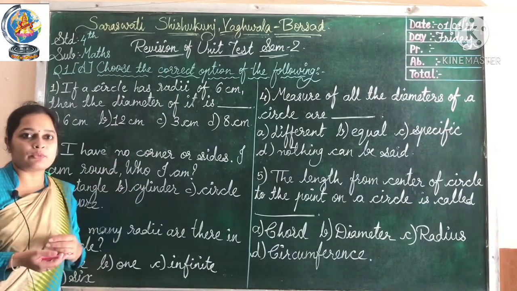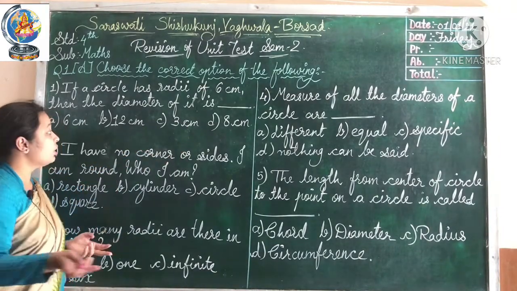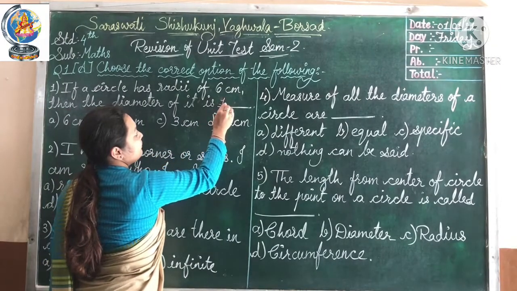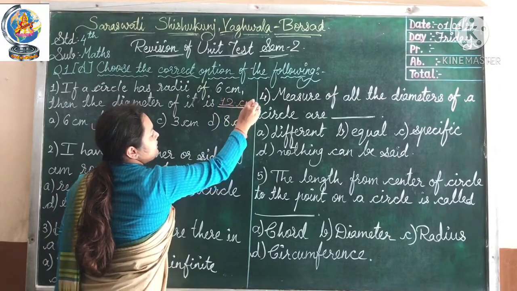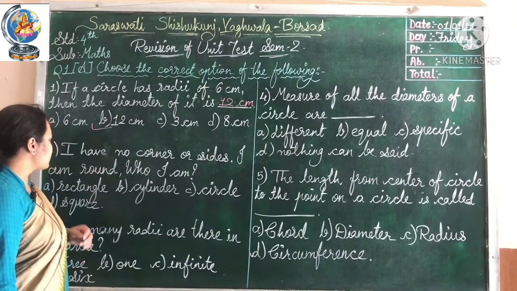The diameter will be double of the radius, right? It cannot be 3 or 8. So our correct answer is option B. So here we will write the answer, 12 centimeter. Okay, now let's move towards the second sum.